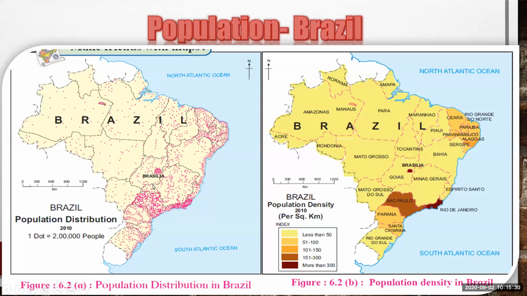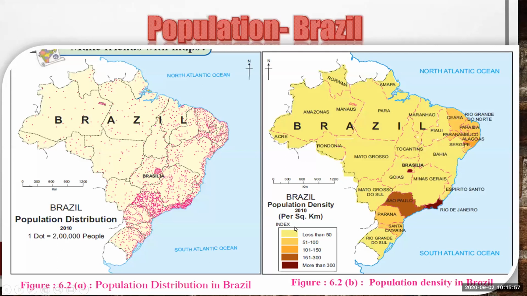Now we'll come to the population density map. In the second map of Brazil, population density is given here, and it is also given according to the 2010 census. And some shades are given here in the index area or legend area.